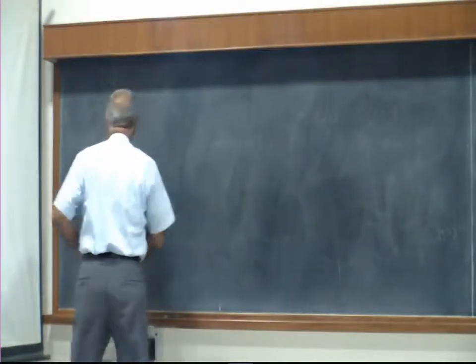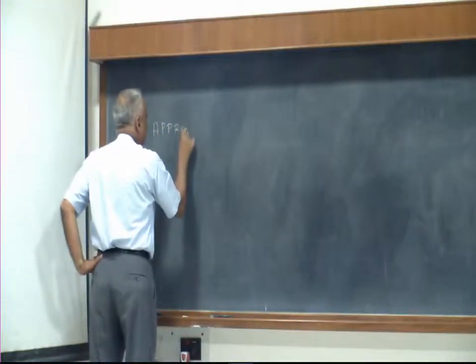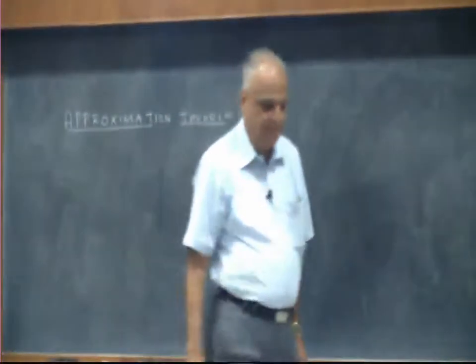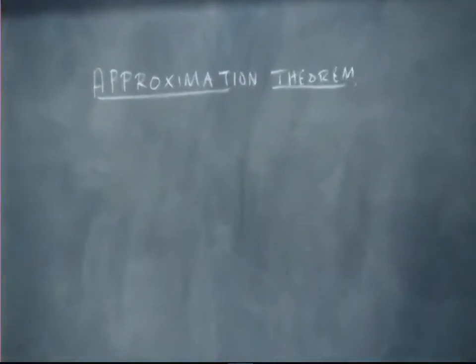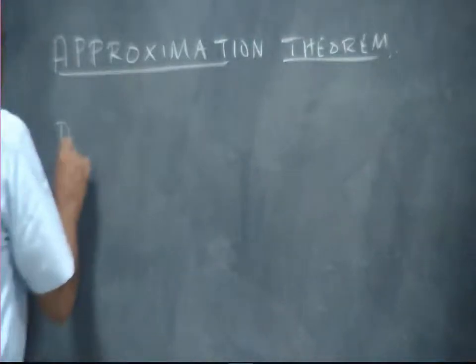Now first let me, so I will call this chapter the approximation theorem. Basically what we are going to do is take all the notions of this least square approximation that we have, and try to put them properly in the language of Hilbert spaces. So the first thing that we recall is the following.